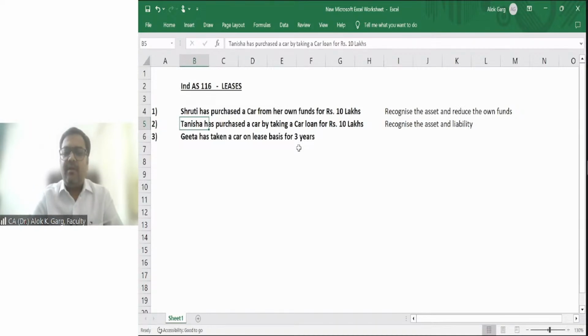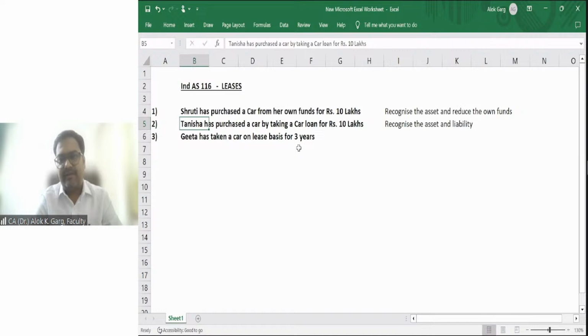Clear? So if I compare option number 1, option number 2, and option number 3, if I talk about the right to use the car, I'm not finding any difference between 1, 2, and 3. And especially if I compare between 2 and 3, when Nisha is paying an installment to the bank, she is recognizing the asset in the books of account. But when Geeta is paying the rental to the lessor, she is not recognizing the car in the books of accounts, right?